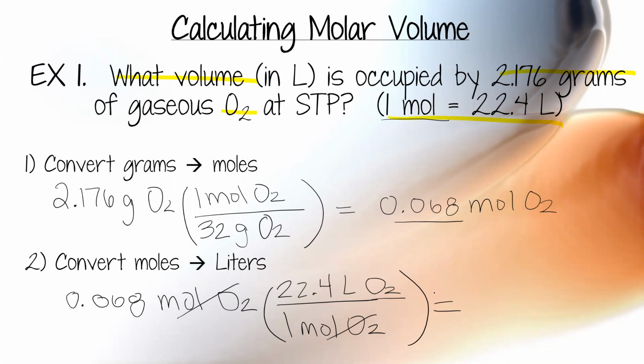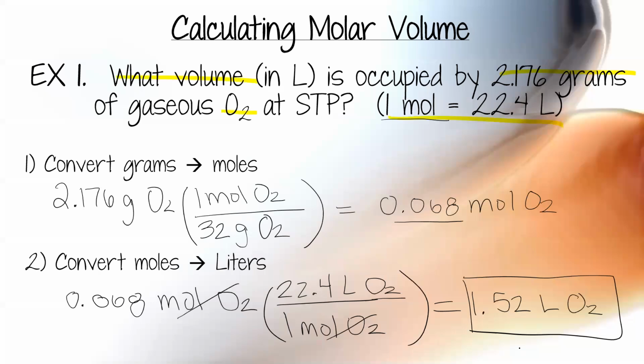So plug that into your calculator. 0.068 times 22.4 divided by 1, and I get 1.52 liters of oxygen. Round to 2 decimals if you can. So that is my final answer. 2.176 grams of oxygen is equal to 0.068 moles of oxygen, which is finally equal to 1.52 liters of oxygen. We converted from grams to liters, mass to volume.